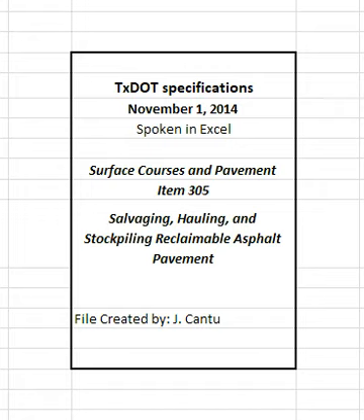Item 305. Salvaging, hauling, and stockpiling reclaimable asphalt pavement. 1. Description. Salvage, haul, and stockpile existing asphalt material. 2. Construction. Remove dirt, raised pavement markings, and other debris, as directed.